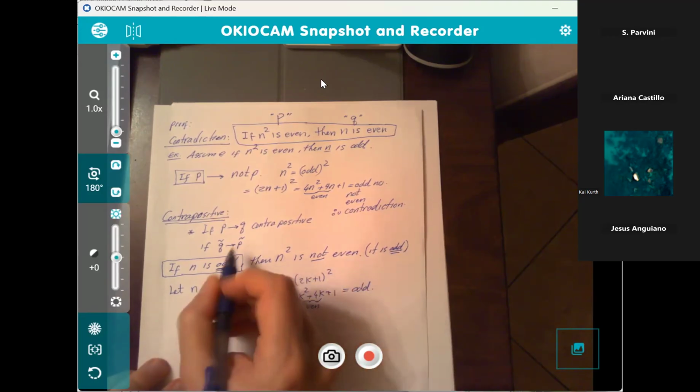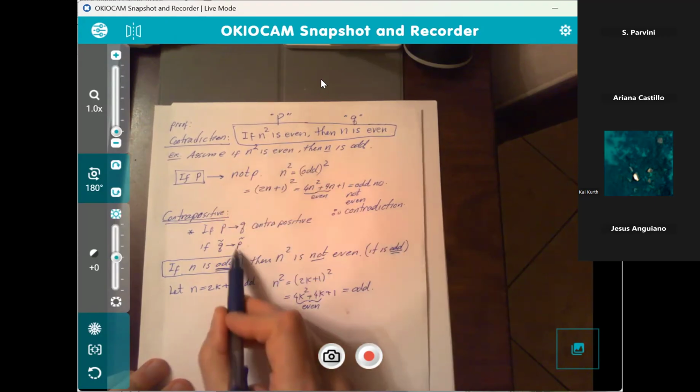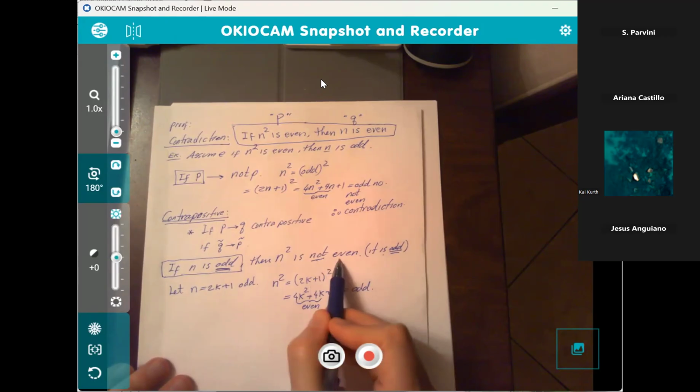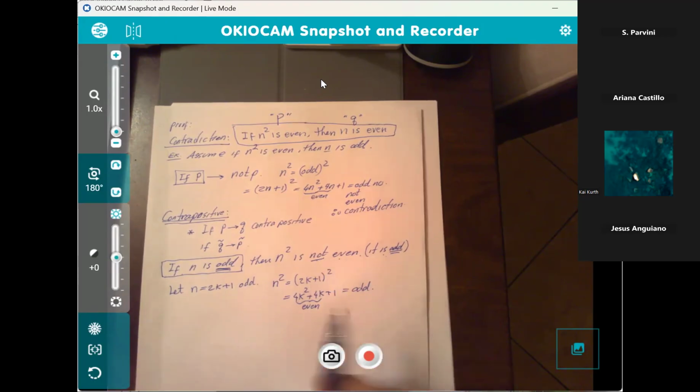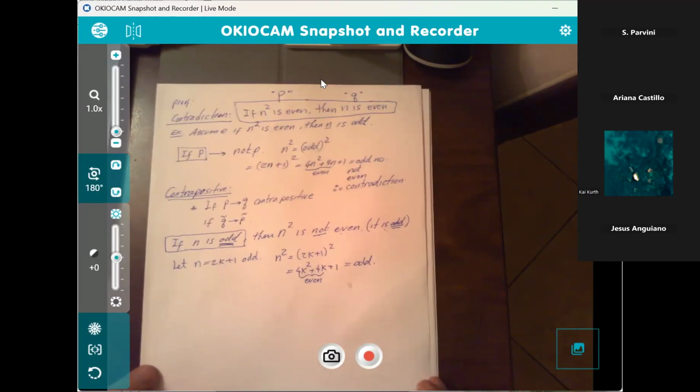If, see, not P, remember P said n squared is even, so not P means it's got to be odd. It is not even, so that means it has to be odd, because we're talking about positive integers. Is everyone okay on this example? If you have questions again, please ask.